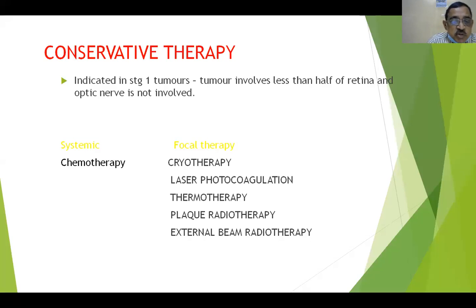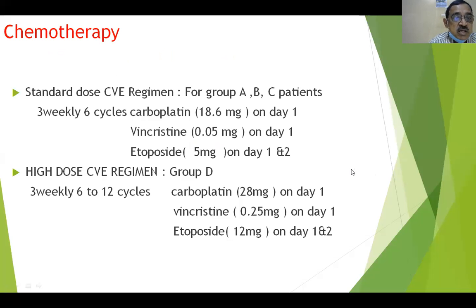So these are the various modalities. The details, I don't think you will need in the examination. It's for post-practice. We don't ask you in the examination. Then chemotherapy: the standard dose CVE regimen is for group A, B, C in the international classification. It is 3 weekly, 6 cycles of carboplatin, vincristine, and etoposide. Carboplatin 18.6 milligrams and vincristine 0.05 milligrams on day 1, and etoposide 5 milligrams on day 1 and 2.